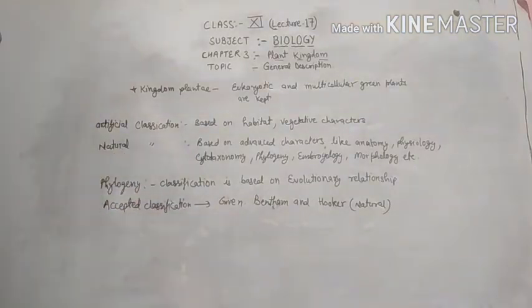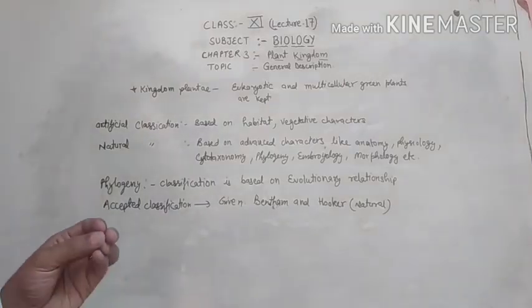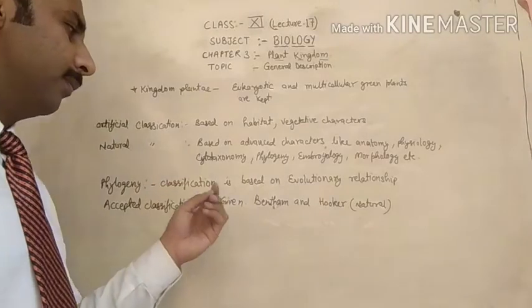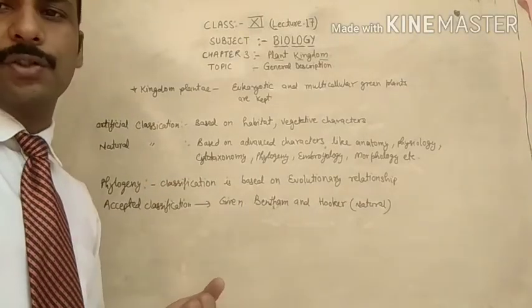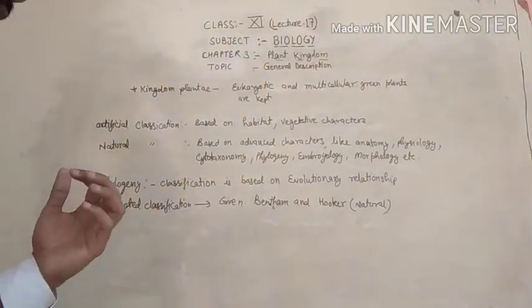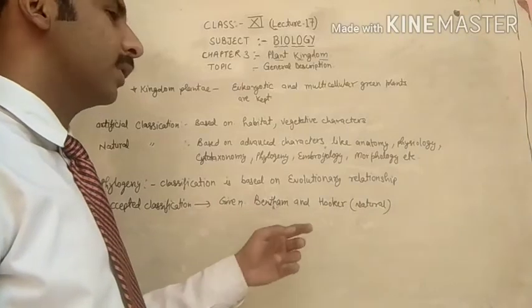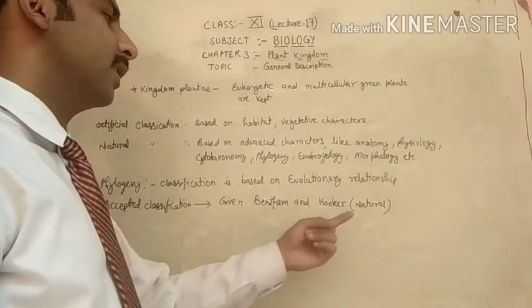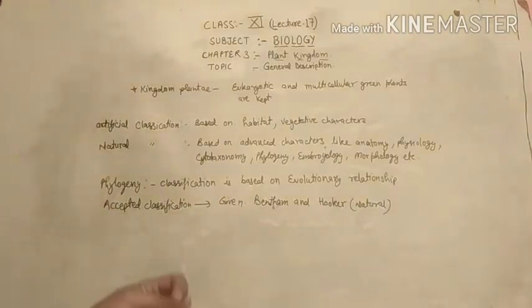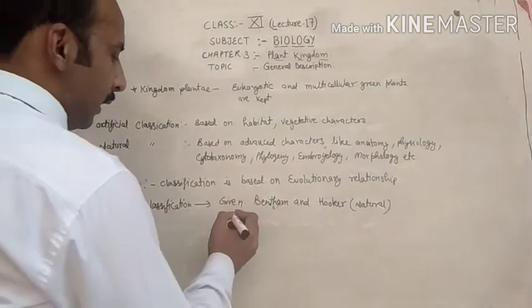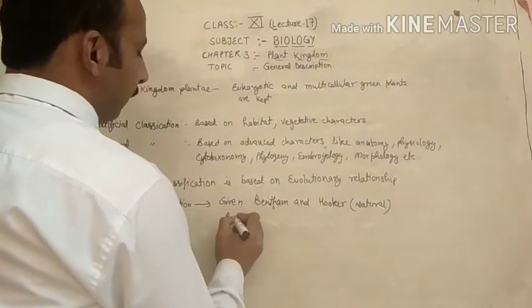It is very important for the classification of plants. For the plant kingdom, the Bentham and Hooker classification is mostly accepted, and in this classification, the basis is